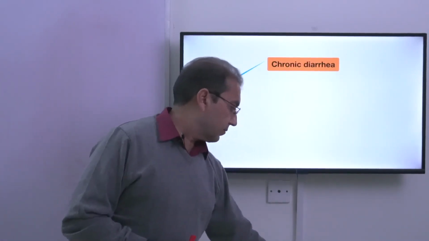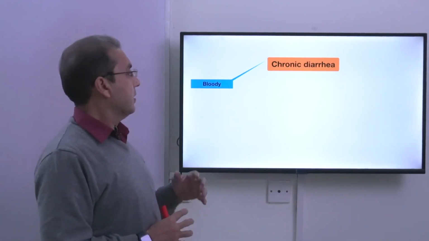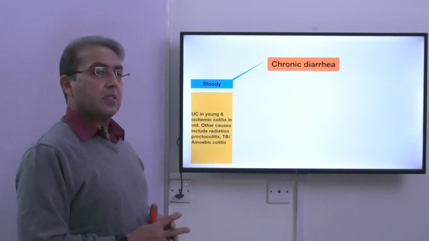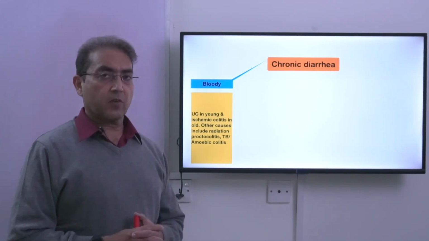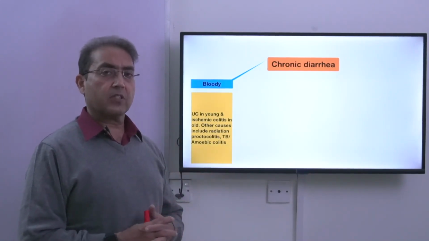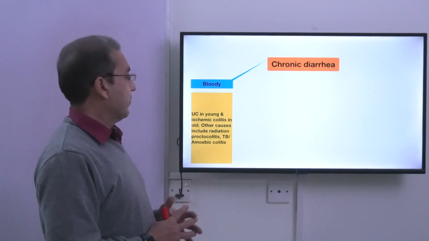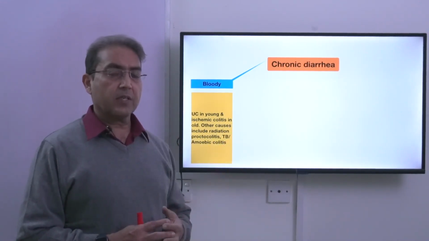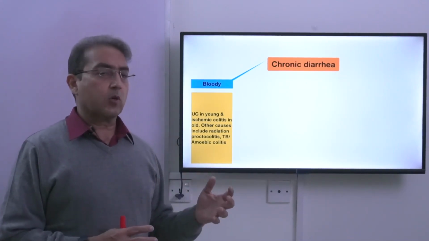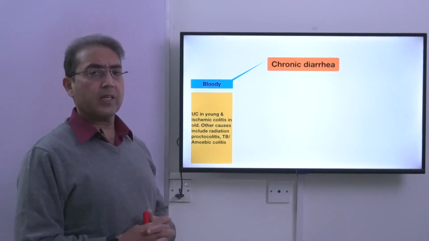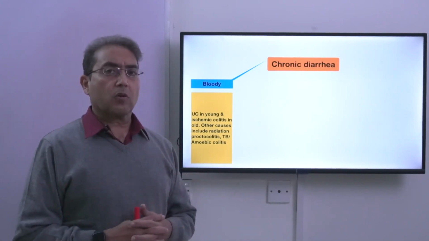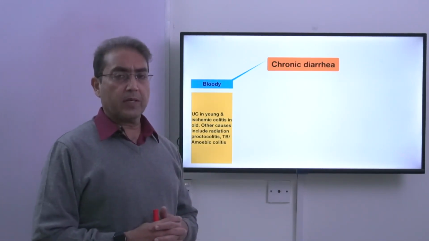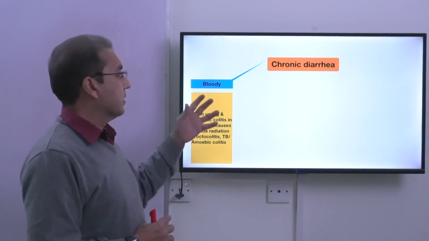Now when we evaluate chronic diarrhea, basically we ask whether the diarrhea is bloody or not bloody. In a younger patient, a diarrhea which is bloody is usually ulcerative colitis, while in older patients after the 60s, the diarrhea which is bloody is usually ischemic in nature. So in younger patients, it's ulcerative colitis. In older patients, it is ischemic colitis. And then there are other causes of bloody diarrhea. For example, radiation proctocolitis can result in diarrhea. Tuberculosis and amoebic colitis, if it becomes chronic, can result in bloody diarrhea.